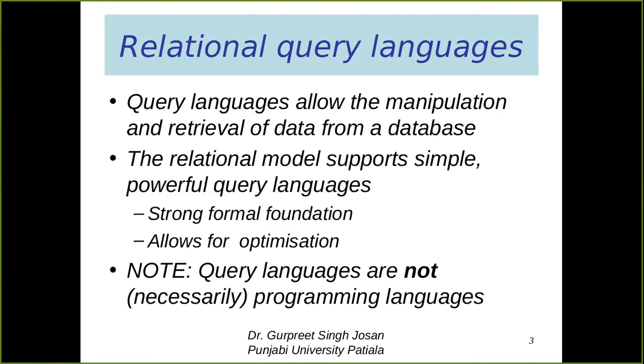So C, C++, Java, all these are programming languages. One of the other differences is that programming languages, after compilation, convert into executable files. But there is no compilation of a query language, and after executing a query instruction, you will get the result. You will get the data as a result of that execution. So a programming language produces an exe file. They are standalone programs that can be executed on any machine, but a query language does not produce any executable file, but it can be used to retrieve the data from the database.